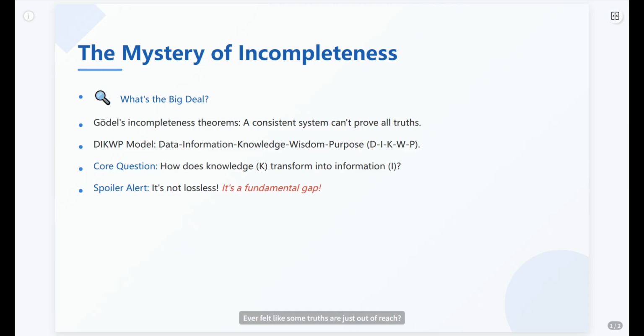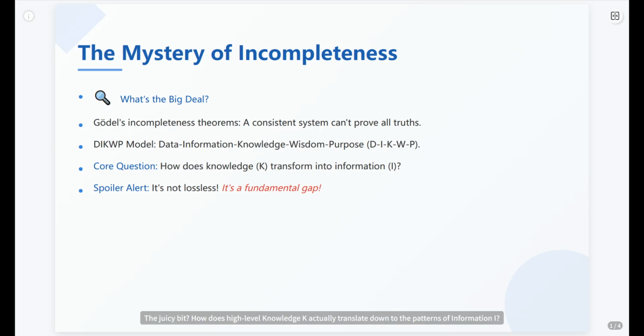Ever felt like some truths are just out of reach? Like there's a secret your logic system can't quite grasp? That's the vibe of Gödel's incompleteness theorems. Now, meet DIKWP: data, information, knowledge, wisdom, purpose. It's a model for how we think, layer by layer.